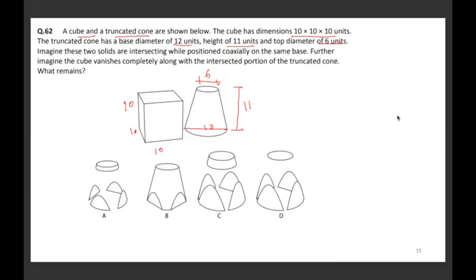Imagine these two solids are intersecting while positioned coaxially on the same base. Further, imagine the cube vanishes completely along with the intersection portion of the truncated cone. You have to find what remains from the options. One answer is correct, of course. In this case, when I intersect them together, आपका ये जो कोन वाला, sorry,